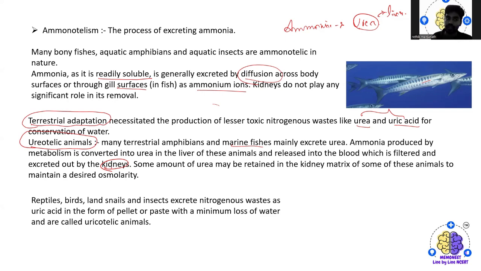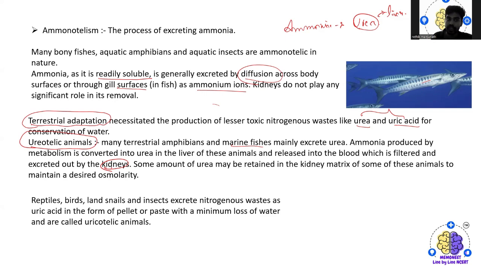Coming to ammonotelism, where ammonia is excreted as the nitrogenous waste from the body of the organism, most bony fishes and some aquatic insects normally diffuse this ammonia across their body surface, through the gills, in the form of ammonium ions. So the kidney doesn't play any significant role in its removal.